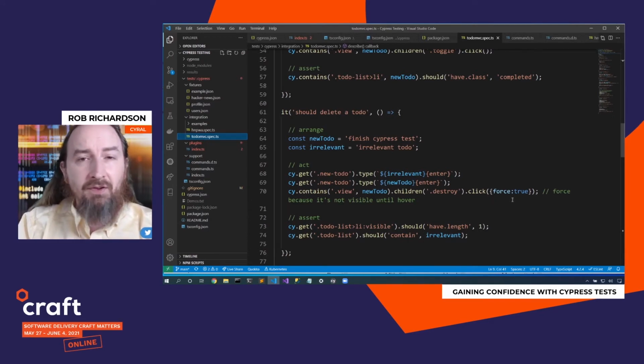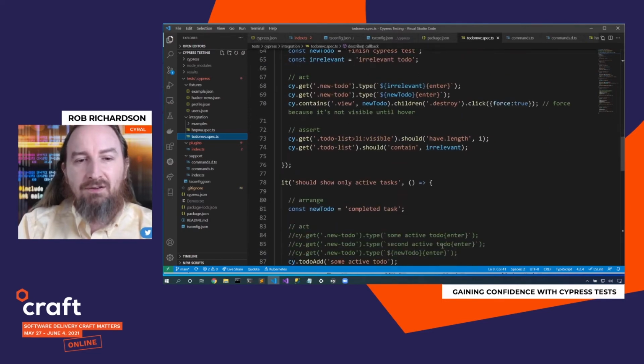Now, because it's not visible right now, I can't click it by default. But Cypress isn't running the CSS selectors, it's only running the JavaScript. And because of that, I have to say force equals true. Now, force true means I want to click it even though it's not visible. In this case, that was the correct solution. Let me go validate that my list now should have length 1, and it should contain that irrelevant to-do, not the to-do that I expected to click on. Perfect. I just deleted a to-do.